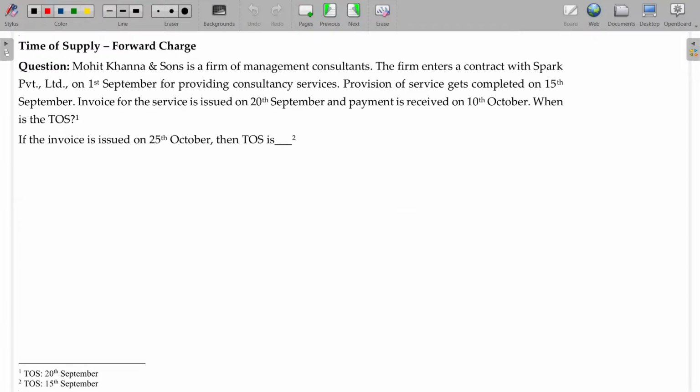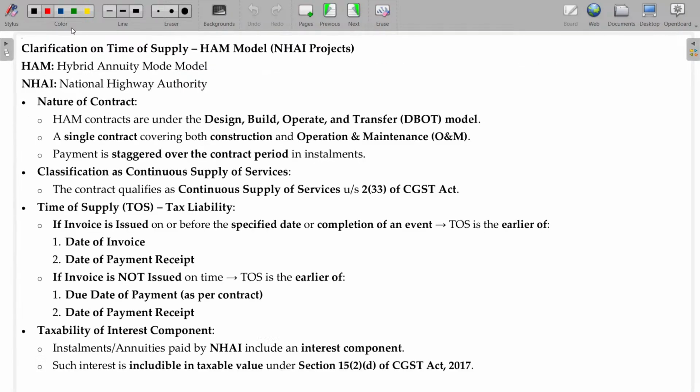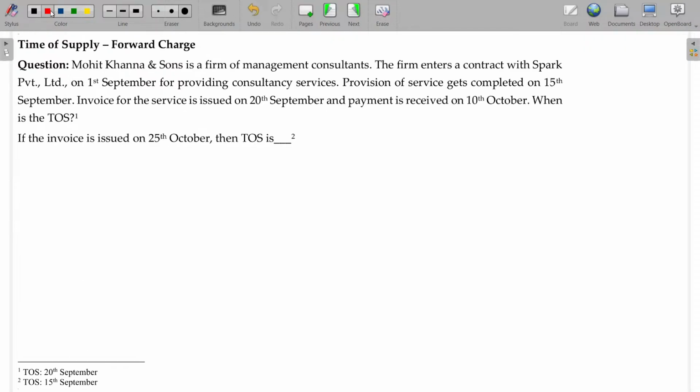Now, come on. We'll try to solve this illustration. We'll see this later on. Okay, the HAM model, NHAI projects. We'll finish that later on. We'll finish the rest first of all.